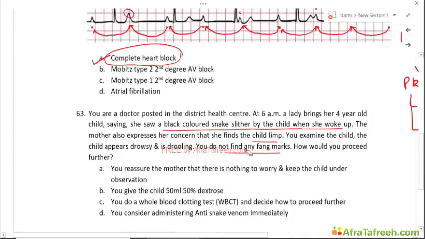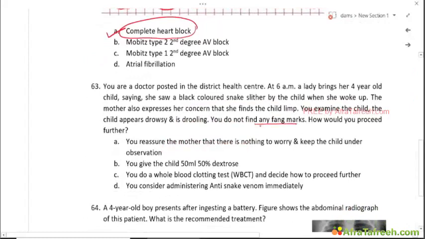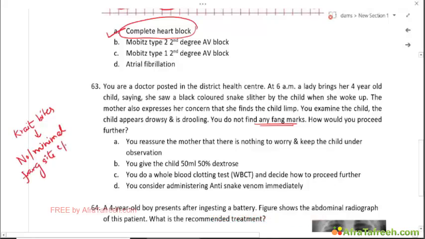Okay. So this looks like a case of a neurotoxic snake bite. But how do you explain not finding fang marks or any local signs? So, usually neurotoxicity is seen commonly with krait bites, which are notorious for having no or minimal fang site clinical features.